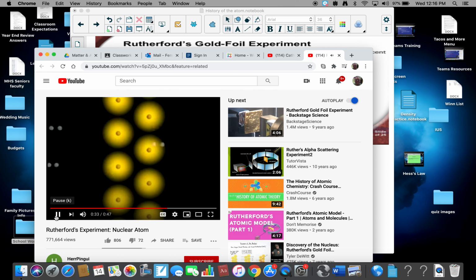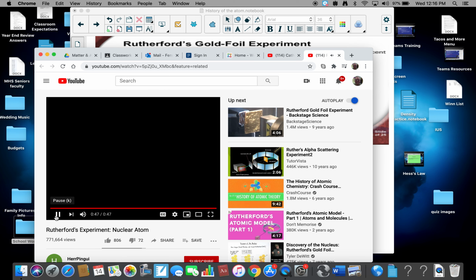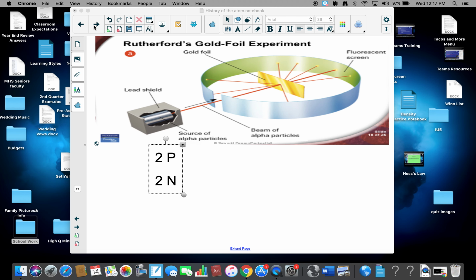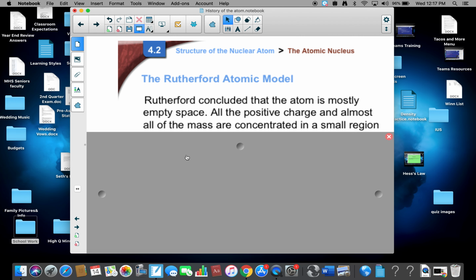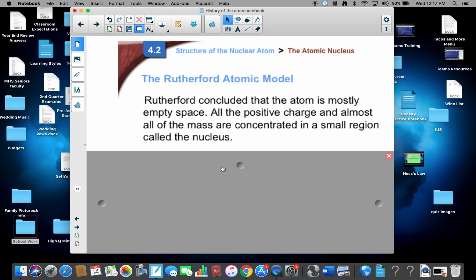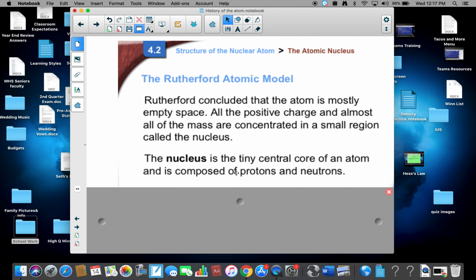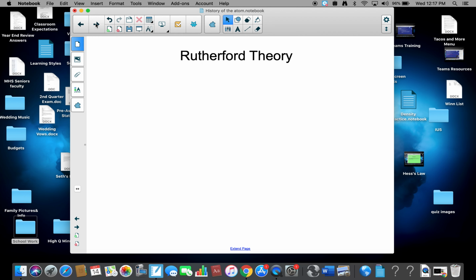This atomic level view shows what is happening. Most of the atom is occupied by the low mass electrons. The nucleus is small and massive. When an alpha particle encounters a nucleus, it is scattered at a large angle. All right, so let's take a look. What are we saying? According to Rutherford's model, atoms are composed of mostly empty space, with all the positive charge in a small region called the nucleus. The nucleus is the tiny core of the atom that is composed of protons and neutrons. So here is Rutherford's theory: protons and neutrons, positive and neutral, and electrons just sitting out there.